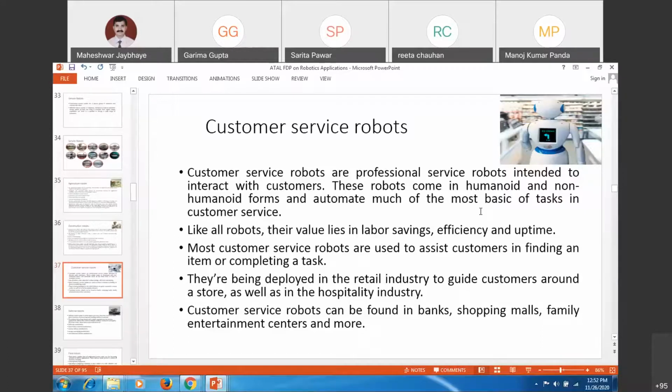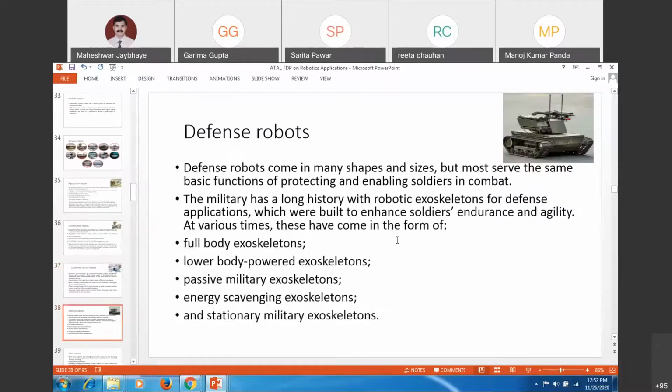Service industries: yes, on day 2, Dr. Oval sir talked about robots for service industries, giving information to professionals, also talking to customers and resolving their queries. Like that, you are going to have applications in banking, shopping malls, family entertainment. Like that, you can have these service robots.